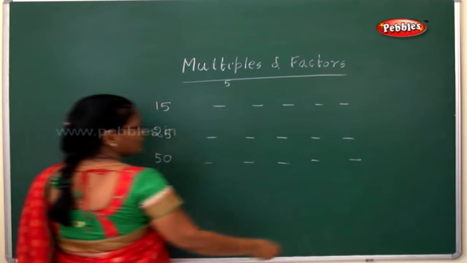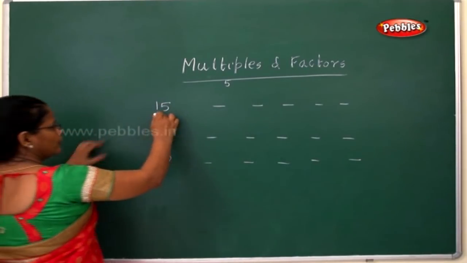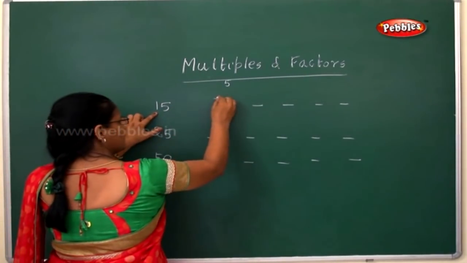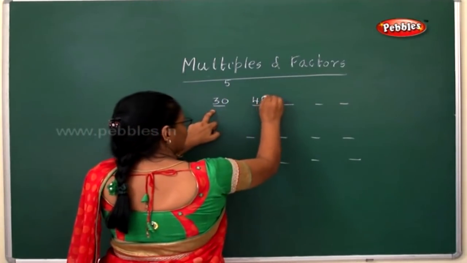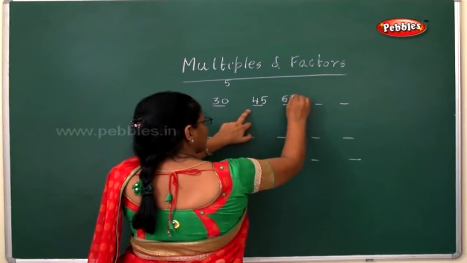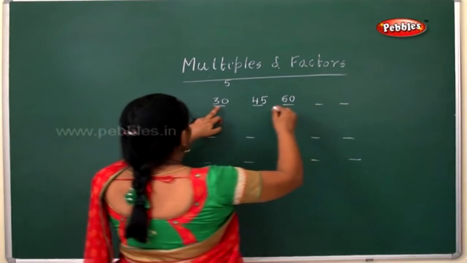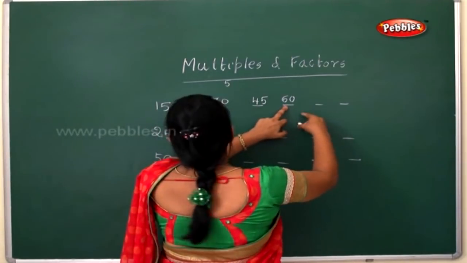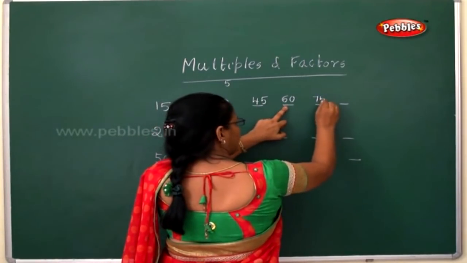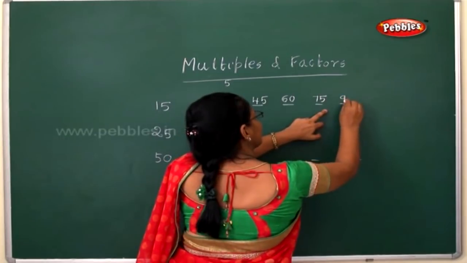I think you must know the tables for 15. 15 ones are 15, 15 twos are 30, 15 threes are 45, 15 fours are 60, 15 fives are 75 and 15 sixes are 90.